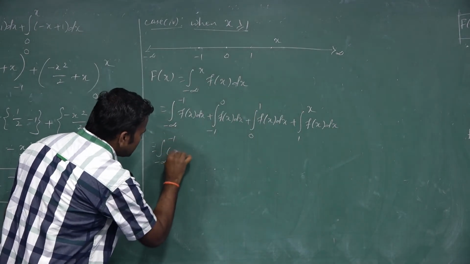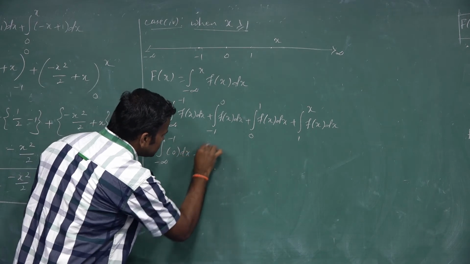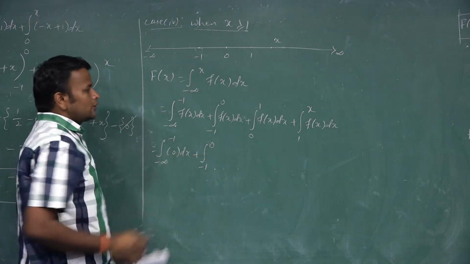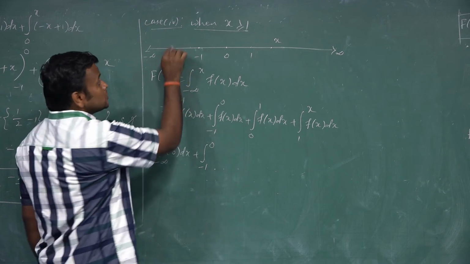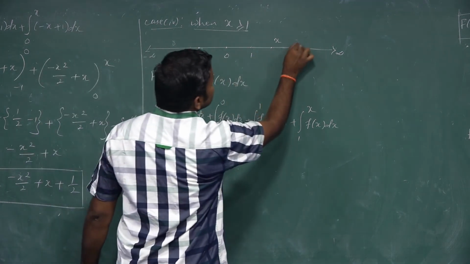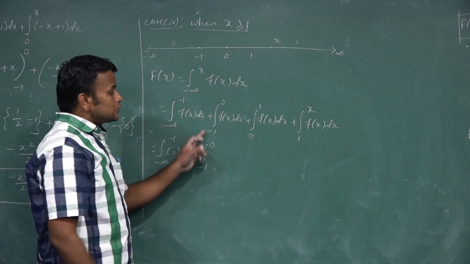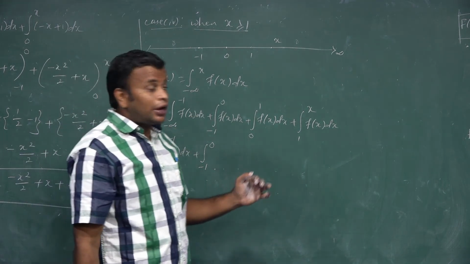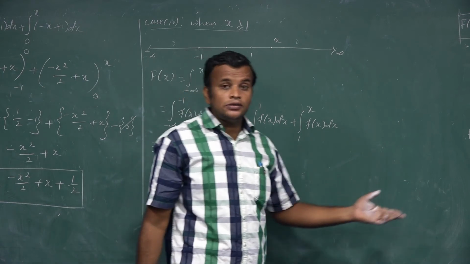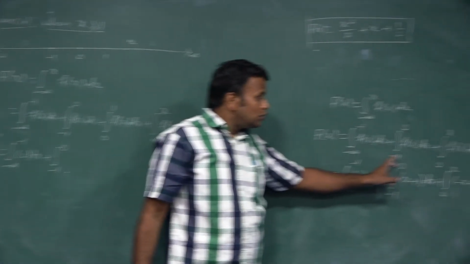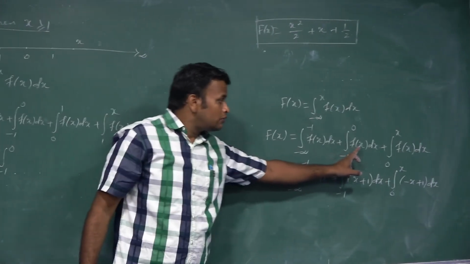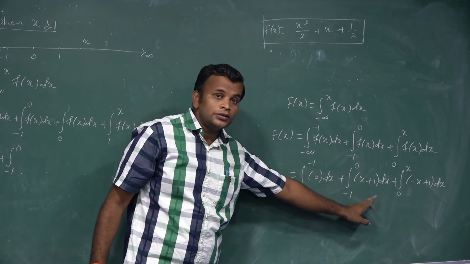In the first interval f of x value is 0, and for more than 1 also the value of f of x is 0. When x lies between minus 1 to 0, as we saw in the previous one also, the value of f of x is defined as x plus 1.